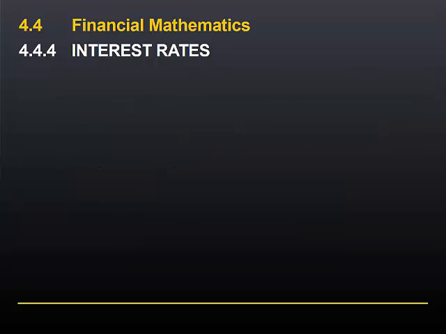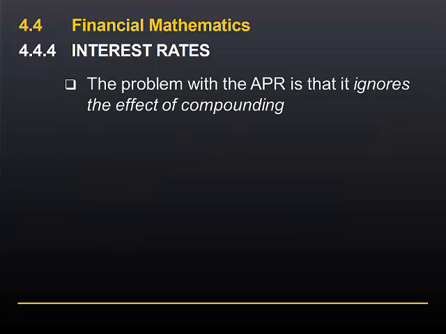We now turn to the effective rate, or the EAR. The problem with the APR is that it ignores the effect of compounding, and as we've seen by some of our previous examples, the rate of compounding has an effect on the future value or the present value of a cash flow.